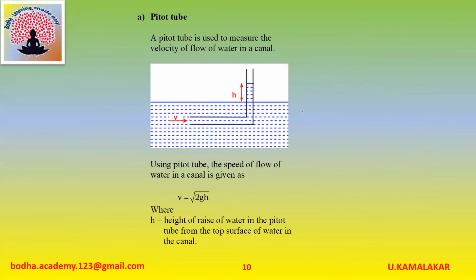Next application of Bernoulli's theorem, pipette tube. A pipette tube is used to measure the velocity of flow of water in a canal. Using the pipette tube, the speed of flow of water in a canal is given as V is equal to under root 2gh, where h is height of rise of water in the pipette tube from the top surface of water in the canal.